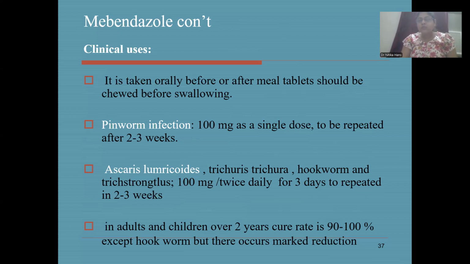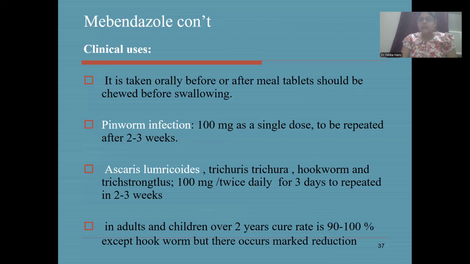Pinworm infection: the dose is 100 milligram as a single dose, to be repeated after 2 to 3 weeks. Ascaris lumbricoides, Trichuris trichiura, hookworm, and trichostrongyliasis: 100 milligram twice daily for 3 days, to be repeated in 2 to 3 weeks.